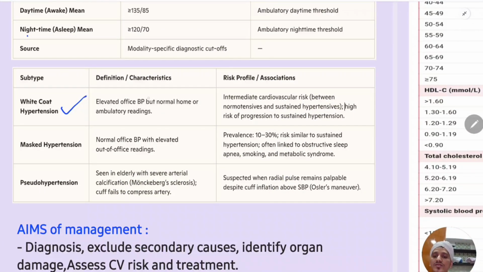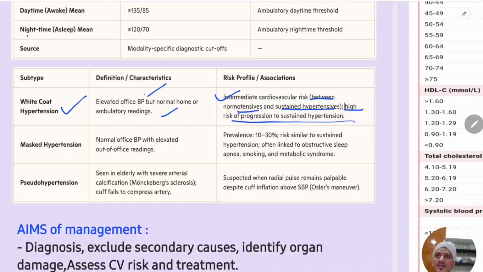White coat hypertension, so elevated office BP but normal home or ambulatory readings. There is intermediate cardiovascular risk associated with white coat hypertension, between normal and sustained hypertension. So you can say white coat hypertension is like pre-diabetes, it is pre-hypertensive. So the risk is equivalent to the pre-hypertensive patients. Okay, but there is a high risk of progression to sustained hypertension.